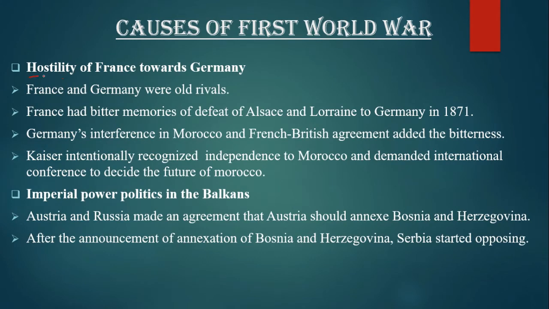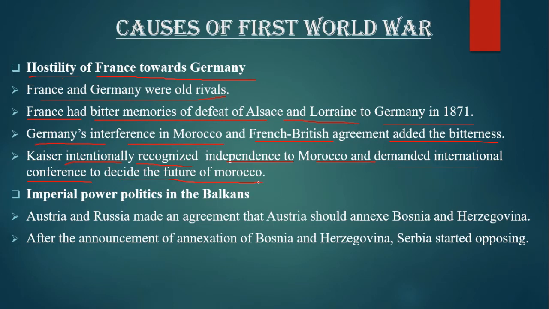The next cause is the hostility of France towards Germany. France and Germany were old rivals, that is, old enemies. France had bitter memories of the loss of Alsace and Lorraine to Germany in 1871. Germany's interference in Morocco and the France-British agreement added to the bitterness. The Kaiser intentionally recognized the independence of Morocco and demanded an international conference to decide the future of Morocco.